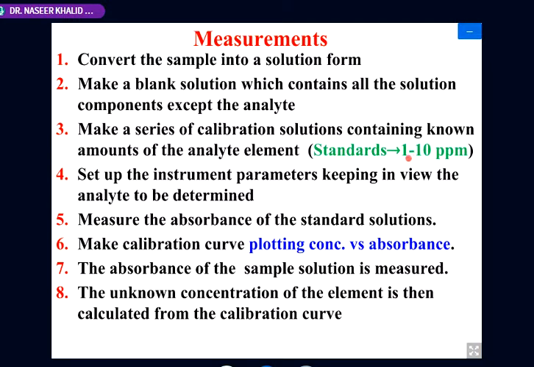Again, it could be different. For example, in case of aluminum, it is 1 to 30 ppm. For silicon, it could be up to 50 ppm. So this depends upon the range, the detection region in which we can detect and then measure the sample. So we should select the calibration range depending upon the element, which is more sensitive.